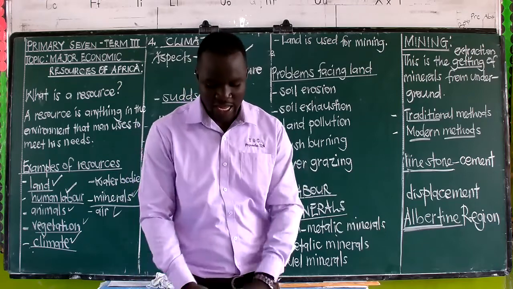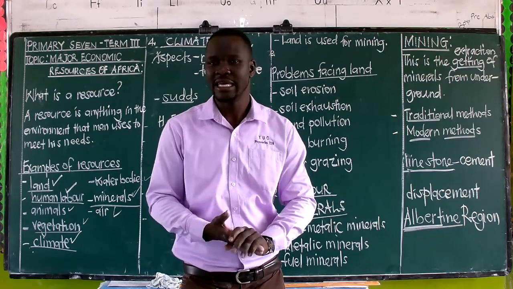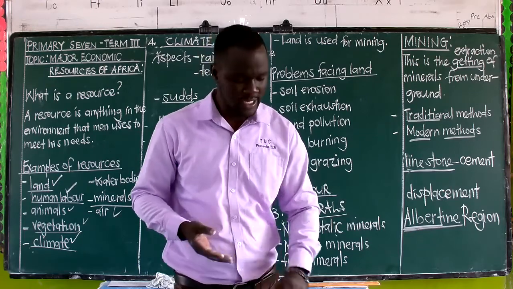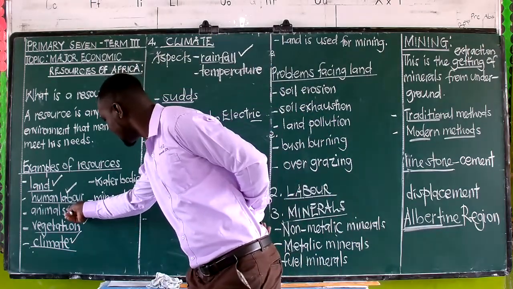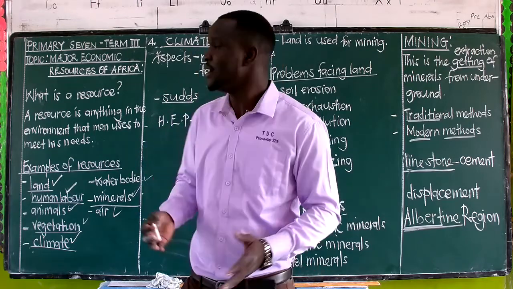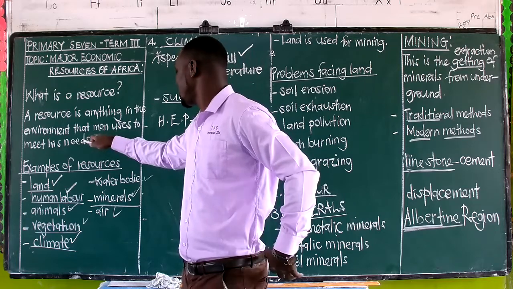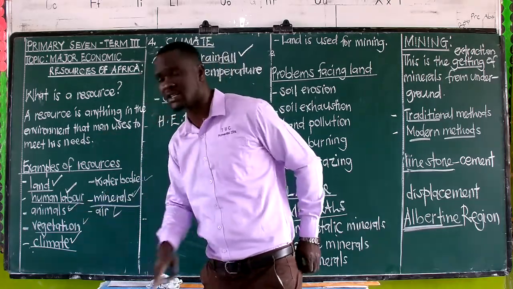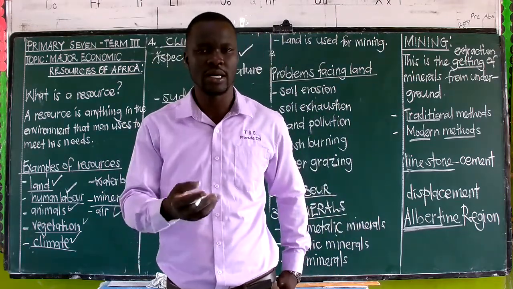Then we go to the last on that page, that is about wild animals. Here we are specifically looking at wild animals, but we shall note that not only wild animals, but even those that are at home are also useful to us. They are also resources. Remember when we were beginning, we said a resource is anything in the environment that man uses to satisfy his needs. You can use even the animals which are at home. How? You can slaughter them and you get your food.